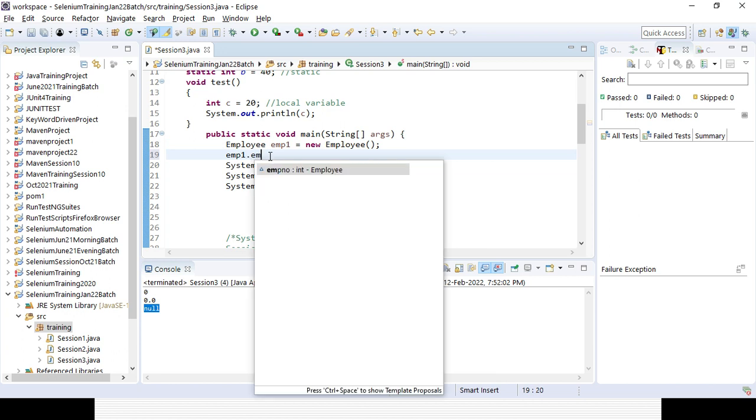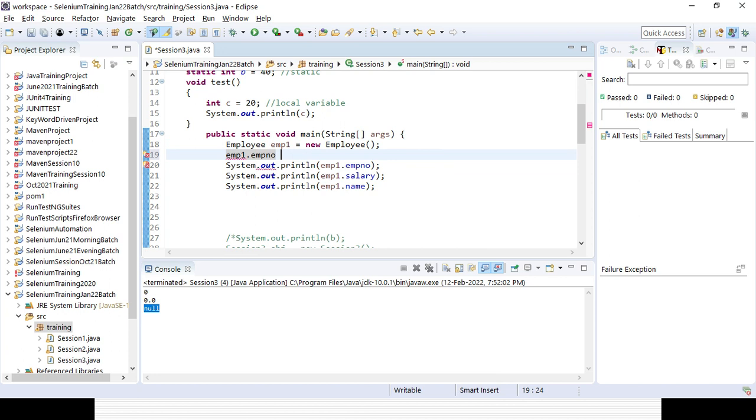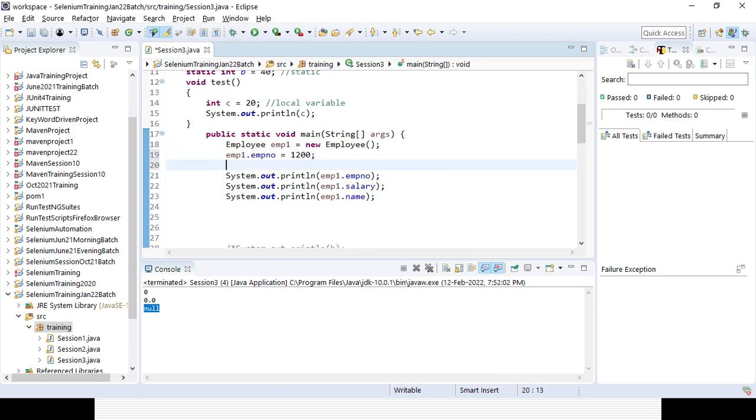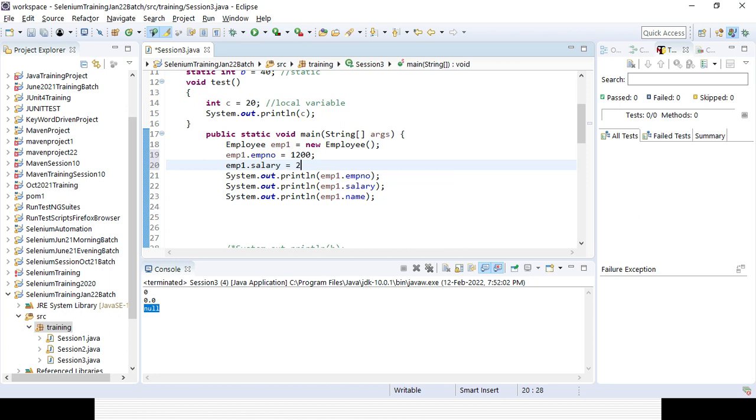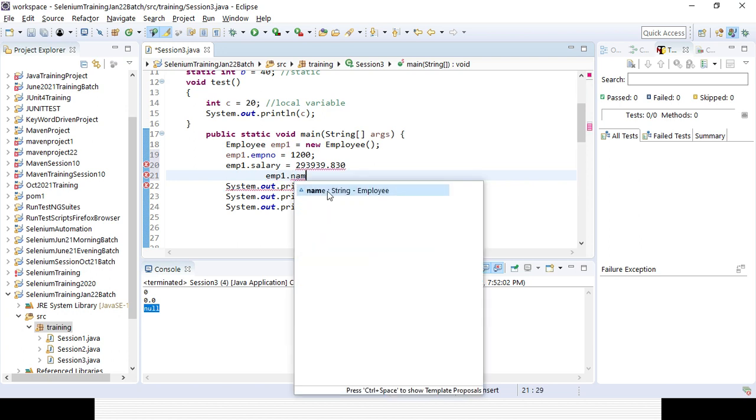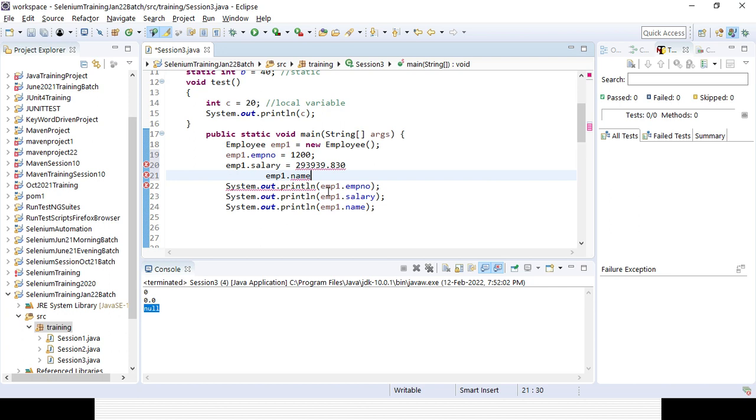Dot employee number I can give. Suppose I will be giving the employee number, it is an integer, I can give that number like that. Then dot salary, so it's a double, I can give the value like that. Then dot name, like that I can give the name equal to, it is a string, I need to give the value Rahul.